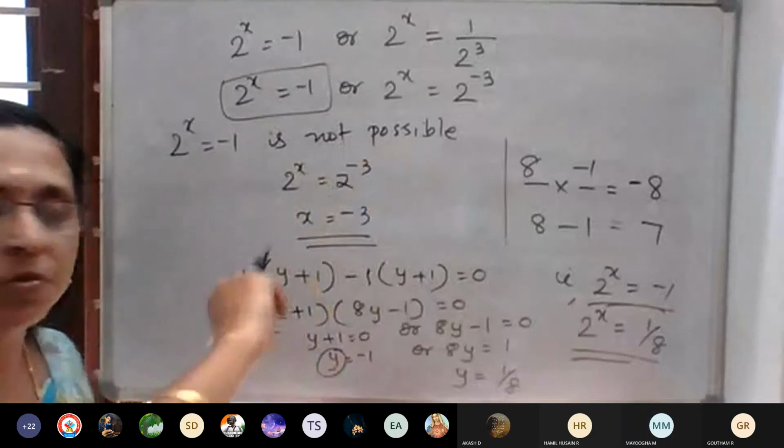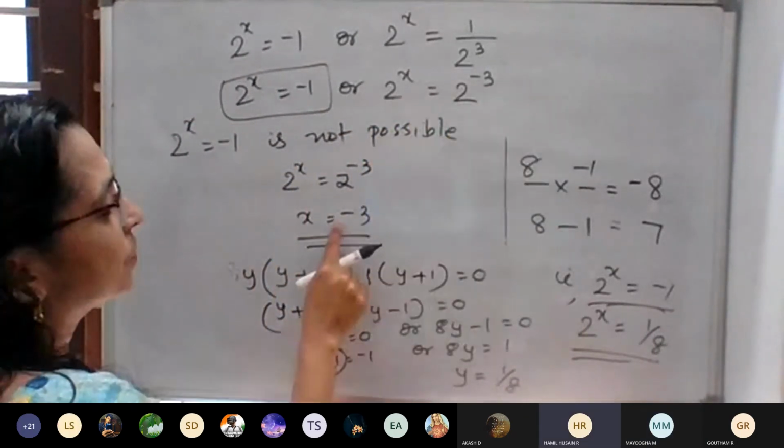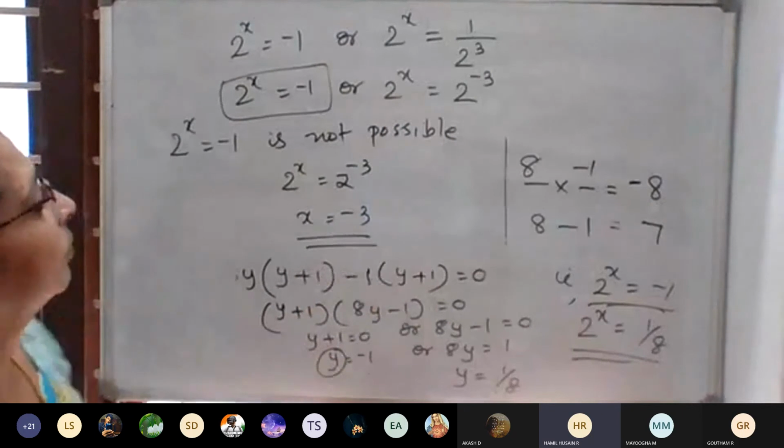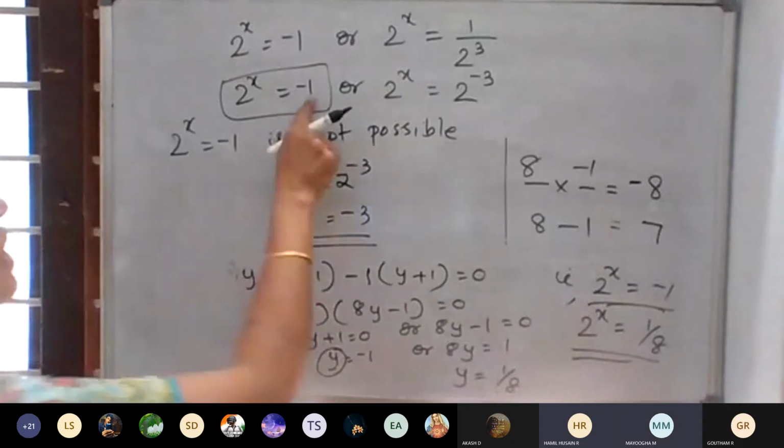So next we have to take which one? 2 raised to x is equal to 2 raised to negative 3. Equal to the same number, so only power x is equal to negative 3. Base is negative 1, we leave it.